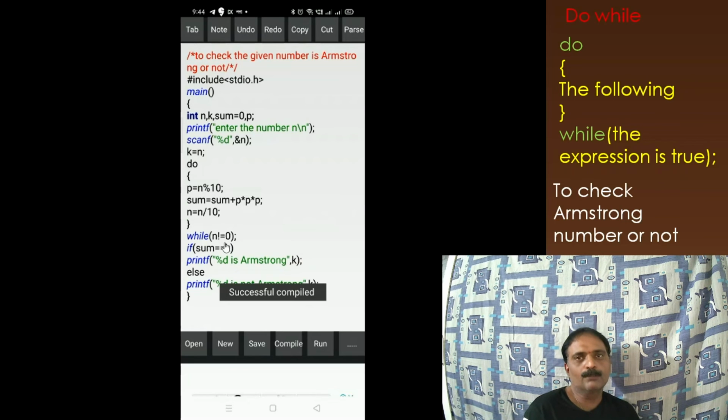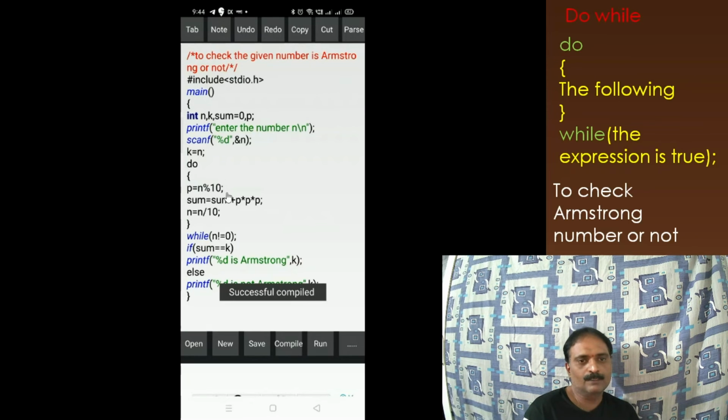The important point to remember is that while should end with a semicolon. When it is used as only while, we should not use this semicolon, but when it is used as do while, while satisfying this expression, it has to end with the semicolon. That is important.